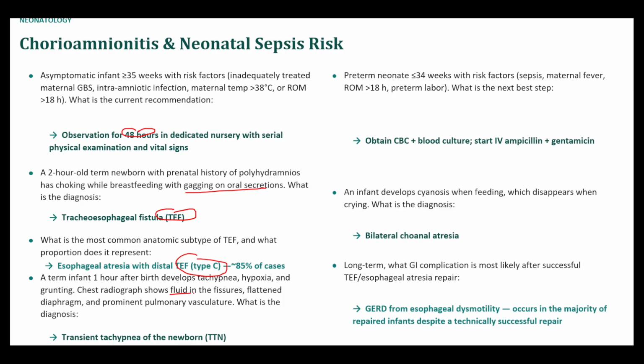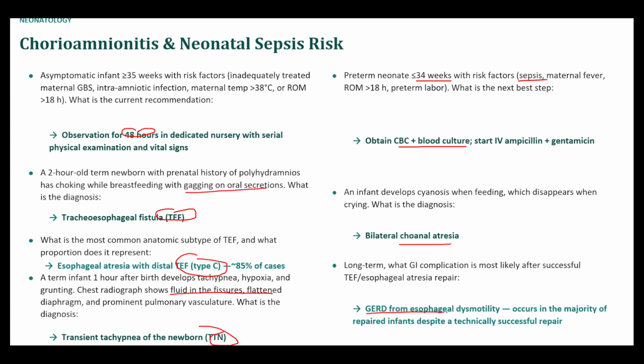Fluid in the fissures with the flattened diaphragm, that was TTN. Preterm neonate under 34 weeks with risk factors, CBC and blood culture, not the urine and LP. Bilateral choanal atresia is cyanosis that improves with crying. Again, because that choanal airway is blocked.